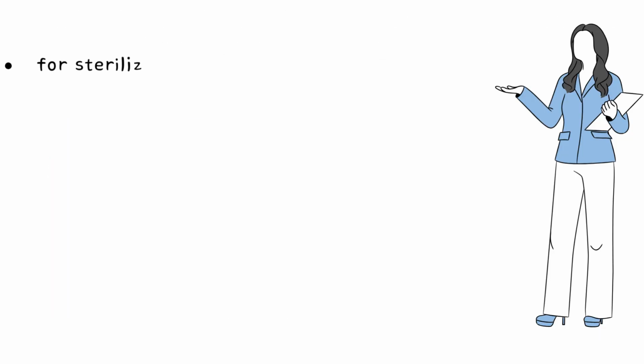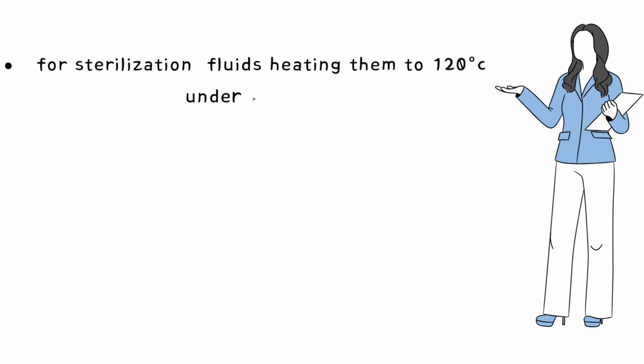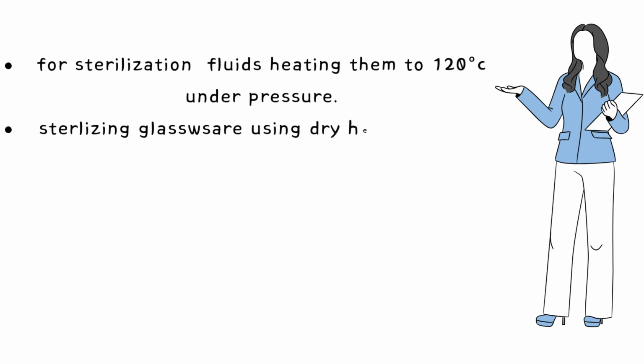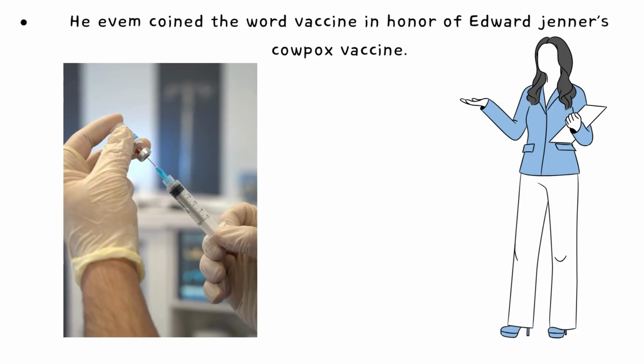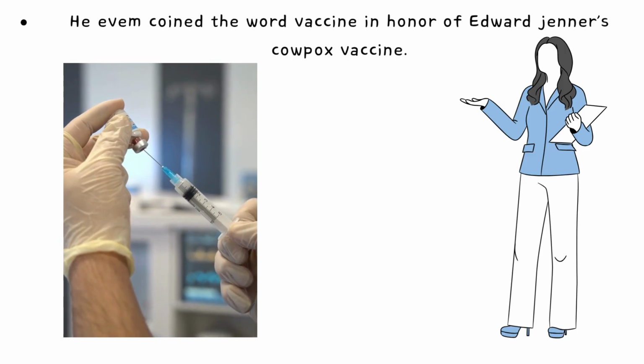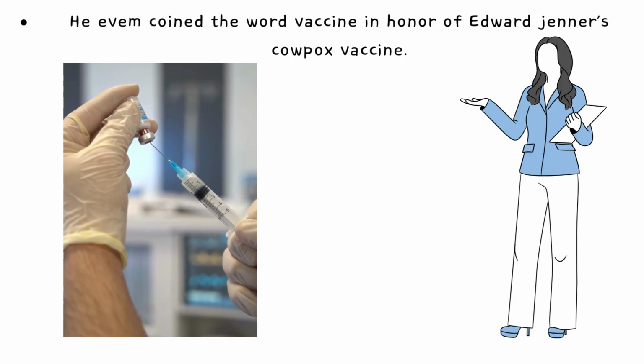He showed that some microorganisms are not destroyed by simple boiling, so for sterilizing fluids, he recommended heating them to 120 degrees Celsius under pressure. For sterilizing glassware, he advised using dry heat at 170 degrees Celsius. He also demonstrated the value of cotton wool plug, which protects culture material from aerial contamination. He even coined the word vaccine in honor of Edward Jenner's cowpox work.